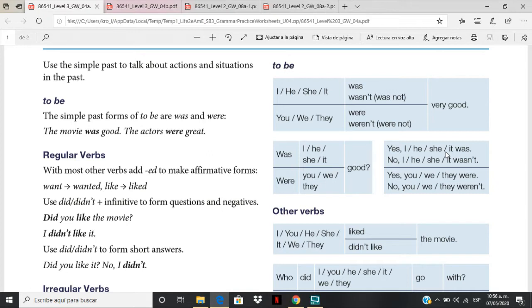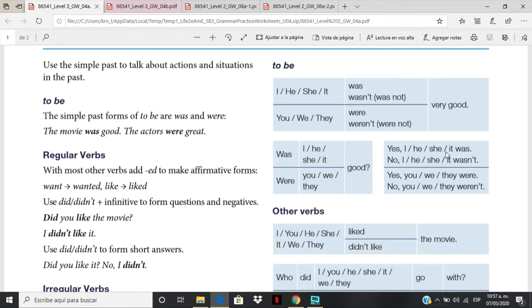I mean main verbs or common verbs, as I call them. Either the verb to be or common verbs, we use them to talk about these actions or situations, obviously in the past, and they have different forms.